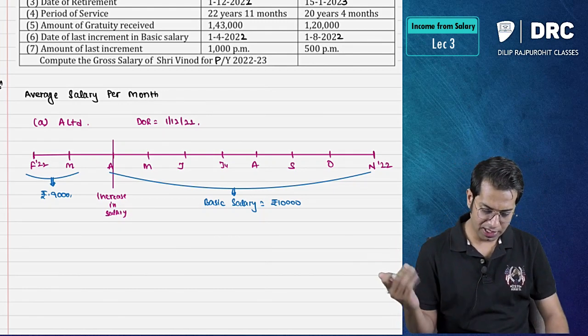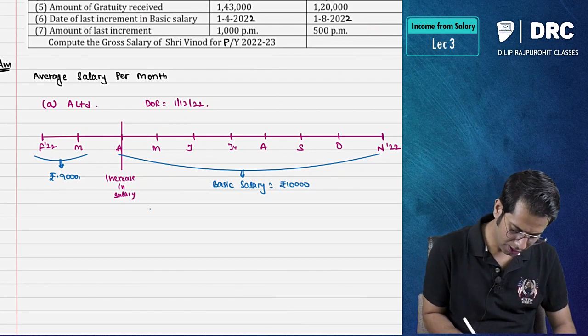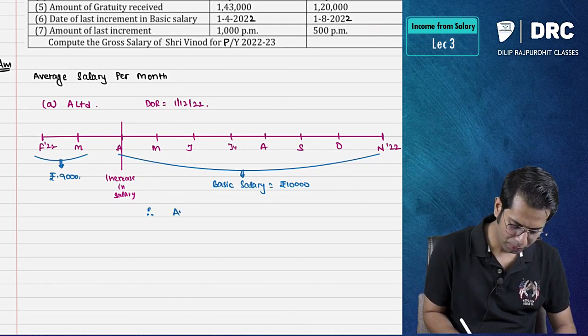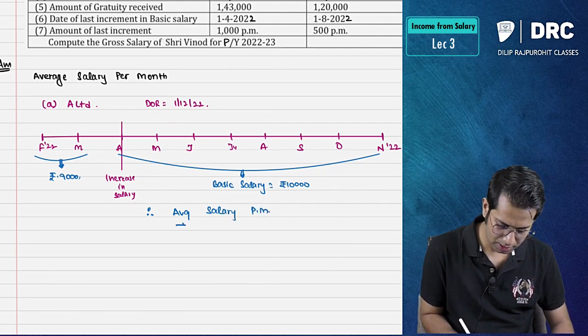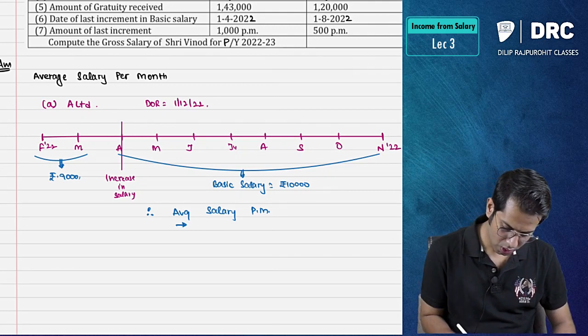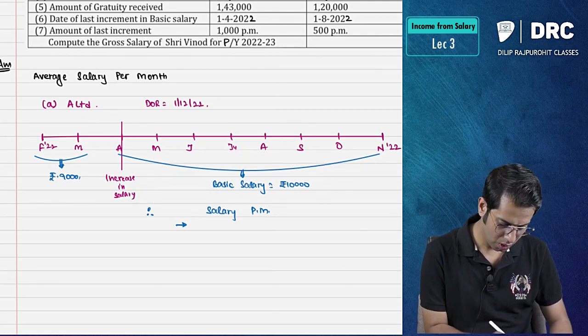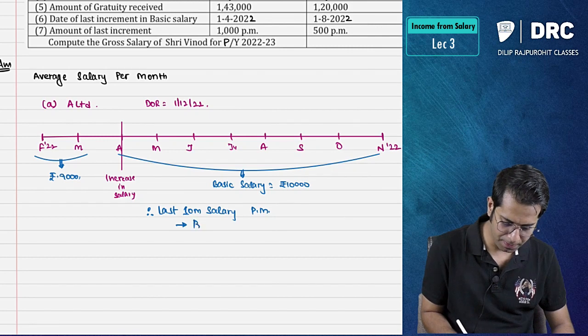So now we have the information, we need to do the computation. Therefore, average salary per month, or I'll write therefore last 10 months salary, basic pay.